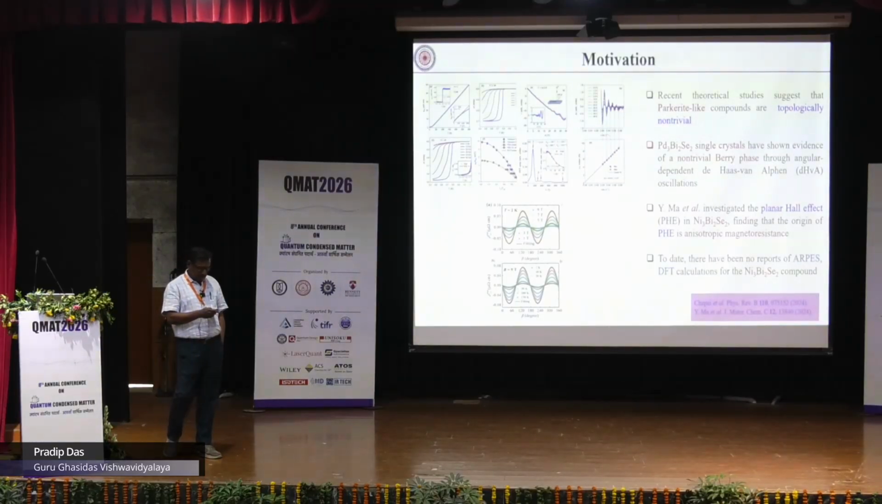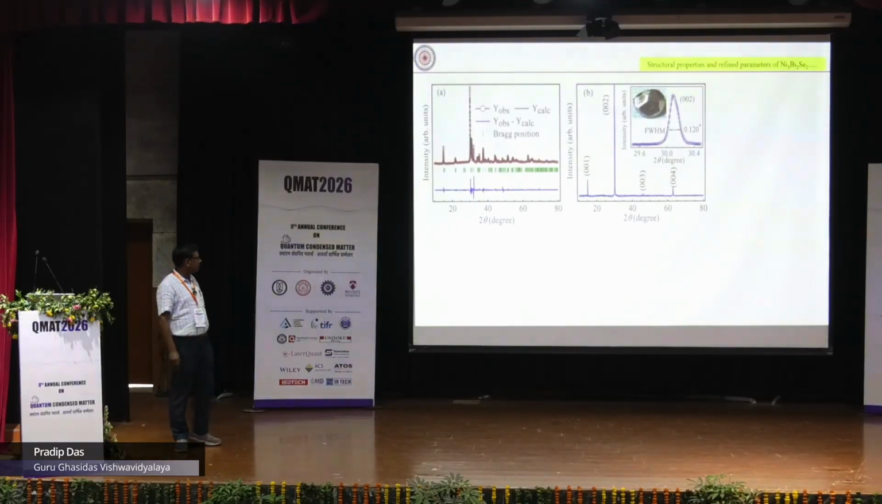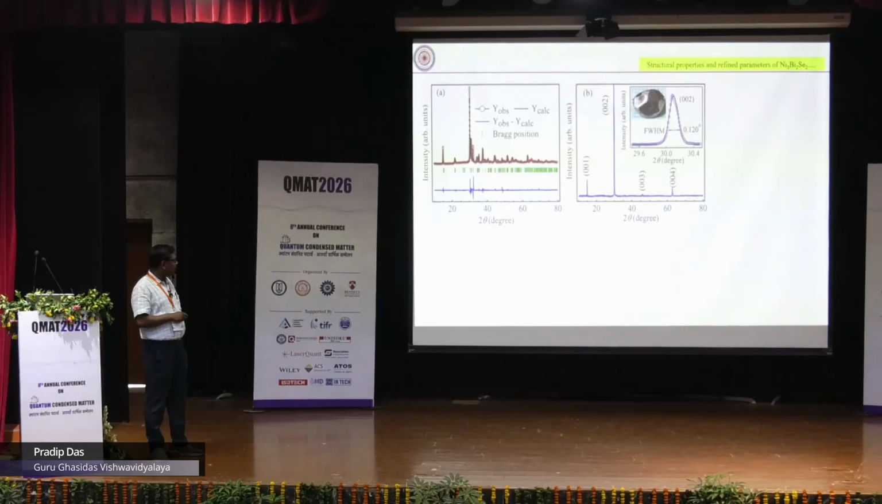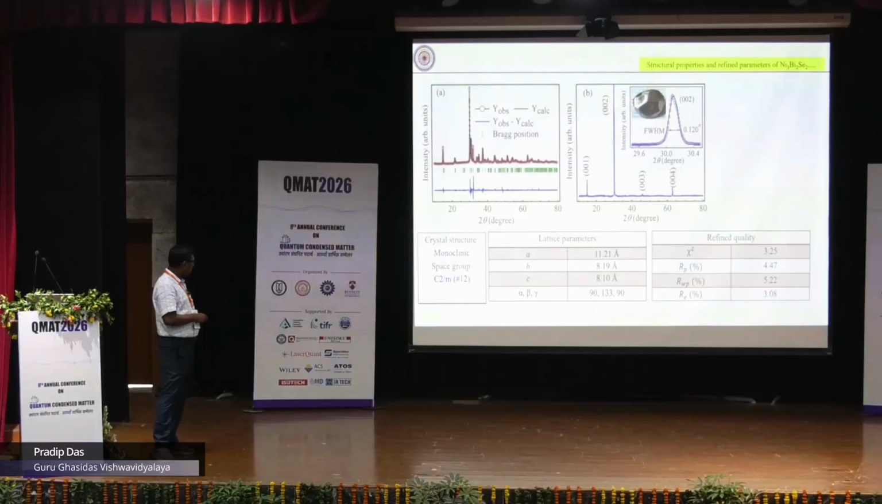So we grew a very nice single crystal of Ni3Bi2Se3. This is our Rietveld refinement, and from it we understood that this is an impurity-free sample. This is our powder XRD, and for the single crystal sample we can see that we have a 00L growth direction. This is a monoclinic structure, C2/m, so we have inversion symmetry, which is also one of the ingredients to realize the topological nodal line semi-metal. These are the lattice parameters.